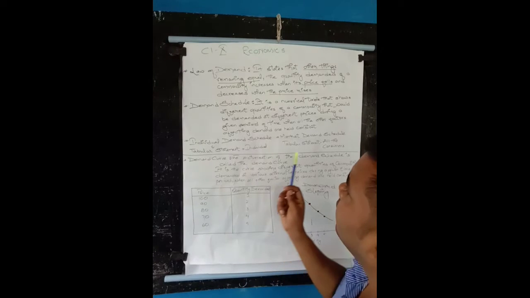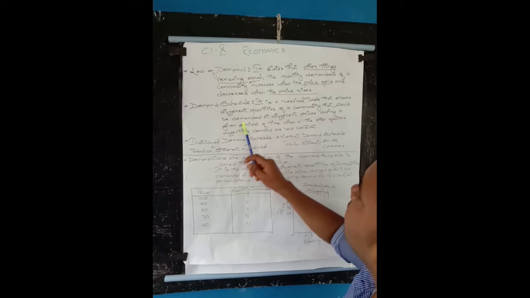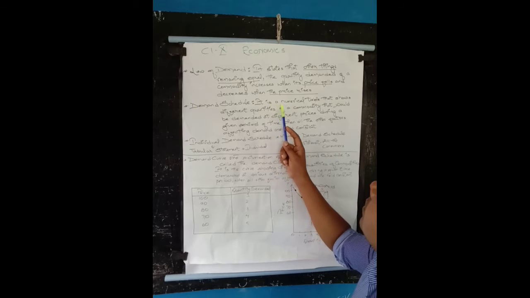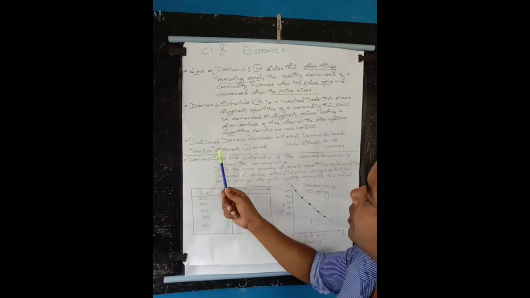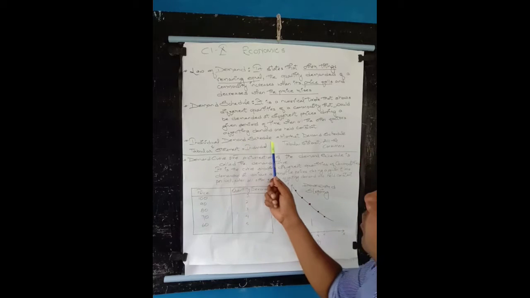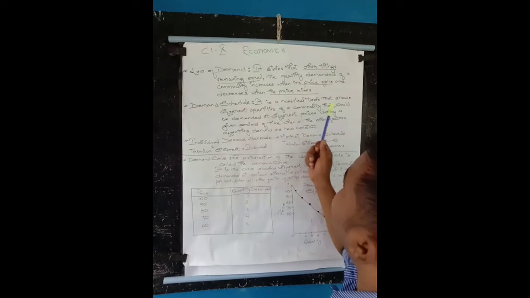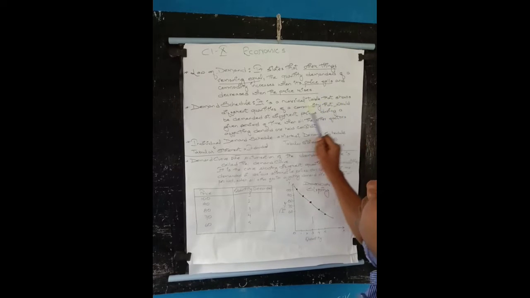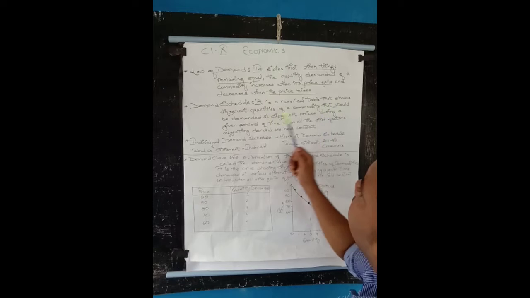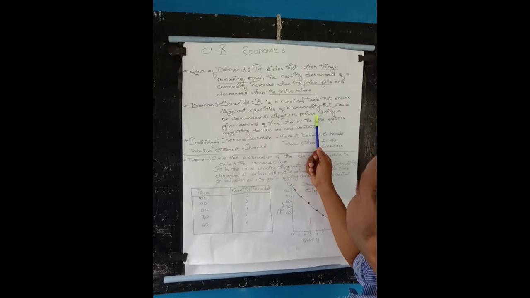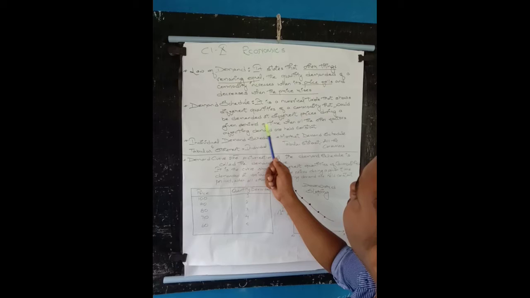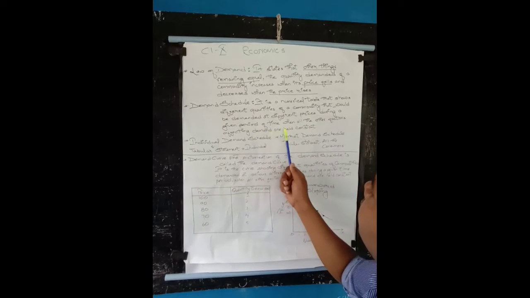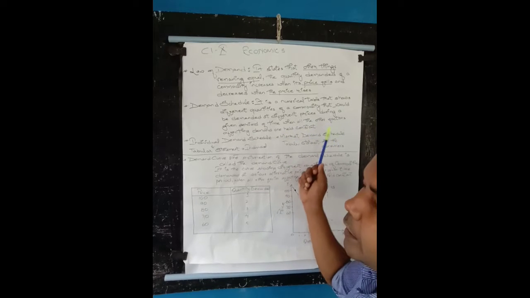Okay, individual and market demand. Here it is a numerical table, or a tabular statement. The individual demand schedule is a tabular statement or numerical table that shows the quantity demanded of a commodity at different prices during a given period of time, when all other factors affecting the demand are held constant by an individual consumer.